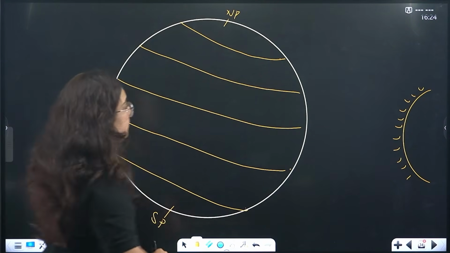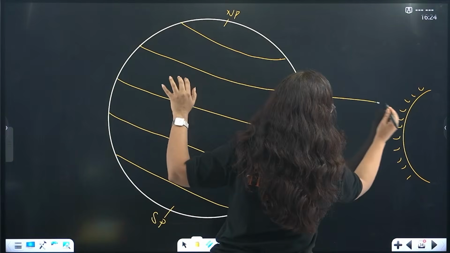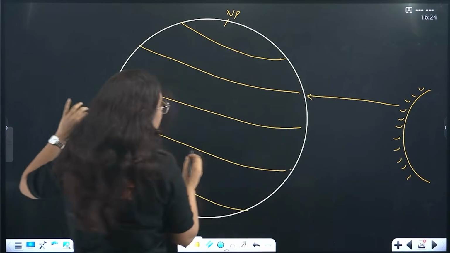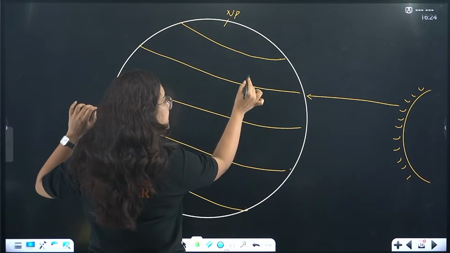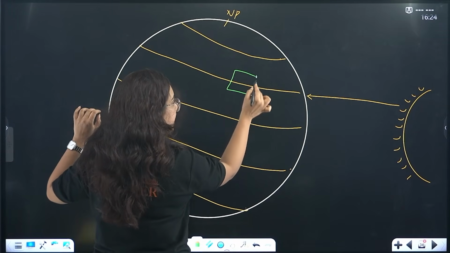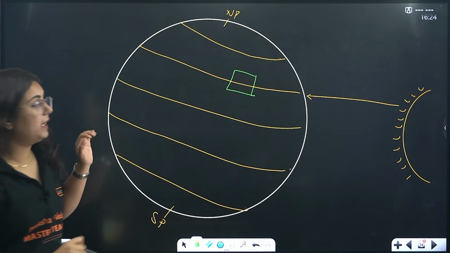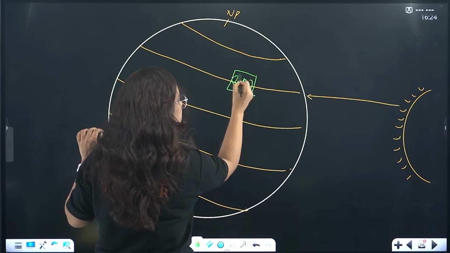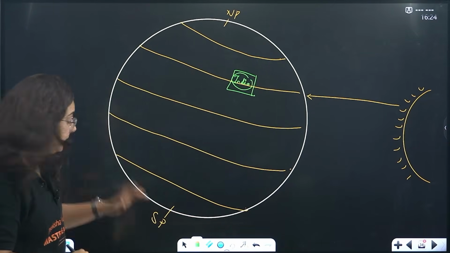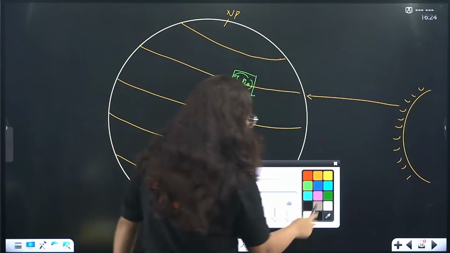So now, the direct sunlight of the sun reaches to what? Tropic of Cancer. And here it is India. Okay? Pay attention. Very, very important topic this is. Here it is India. So now, what happens?